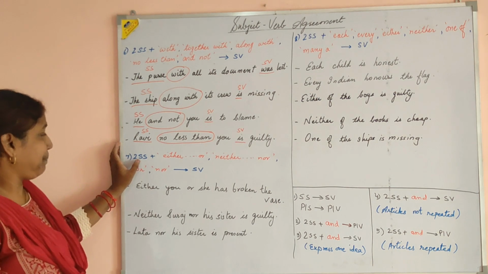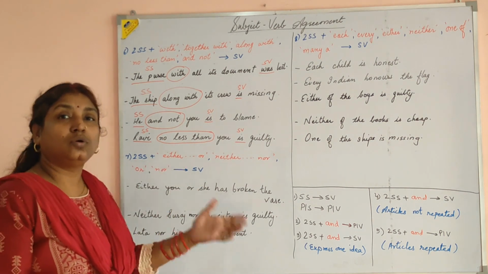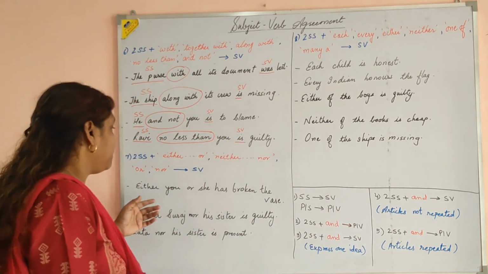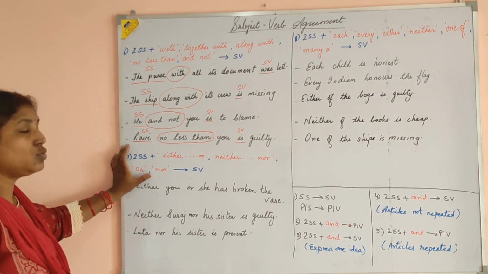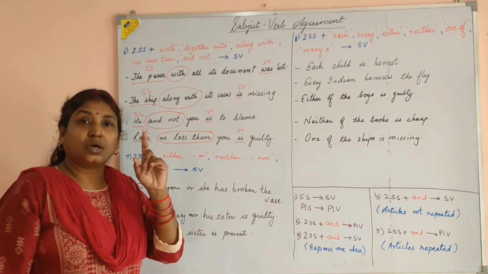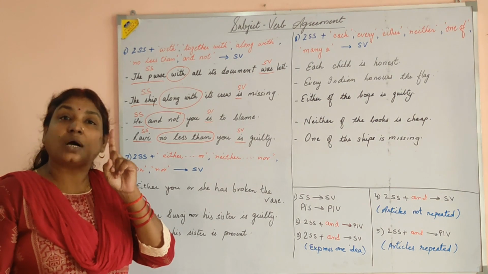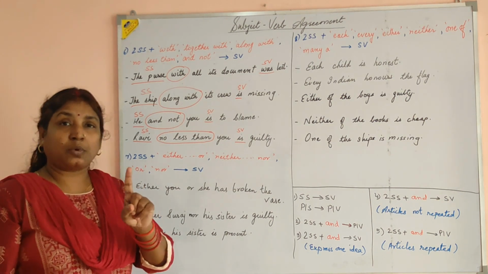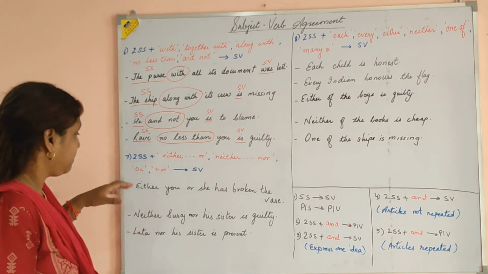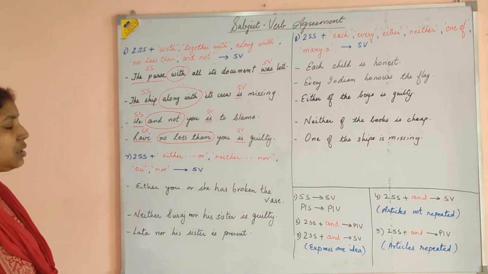Coming to the next rule: two singular subjects joined by either or, neither nor, or nor. When such subjects are there, the verb will be singular. Why? Because when I join two subjects with either or, neither nor, I am provided a choice. So I have only one subject left, and hence we talk about one subject, and your verb is singular. Singular subject, singular verb.